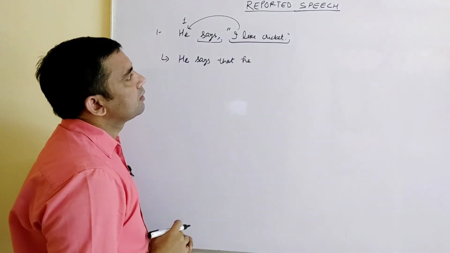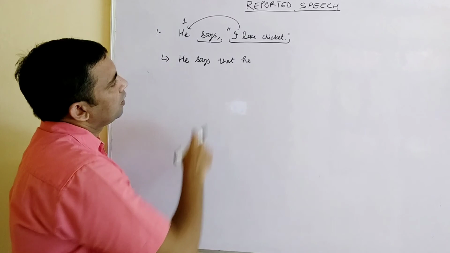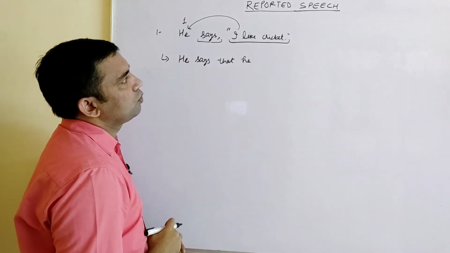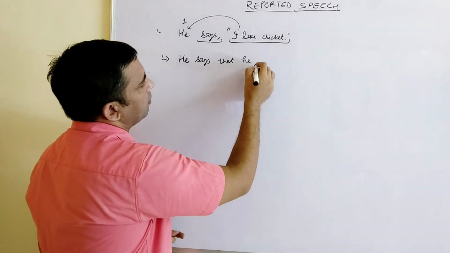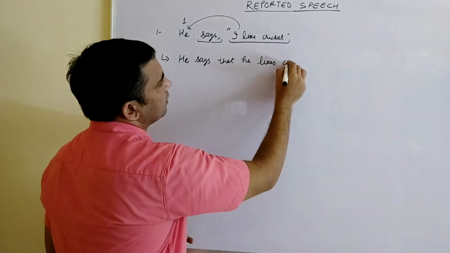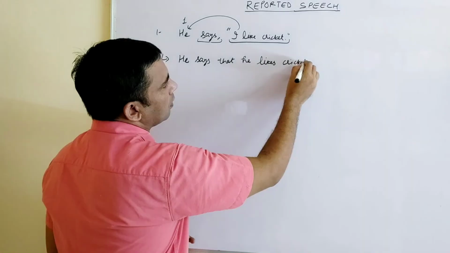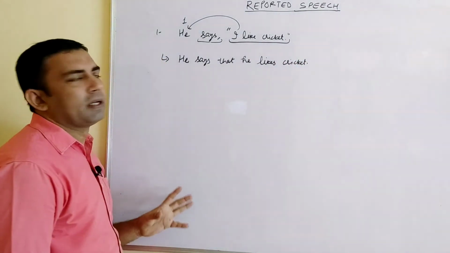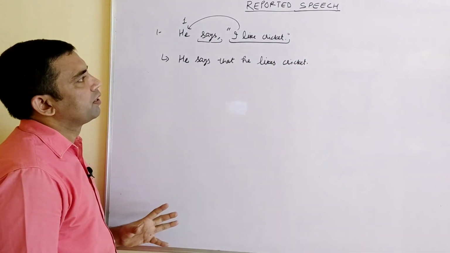Like cricket is simple present tense, and here we have the verb in present tense, so it will not change, but with he we will use likes. He likes cricket, right? This has become the indirect speech of it.